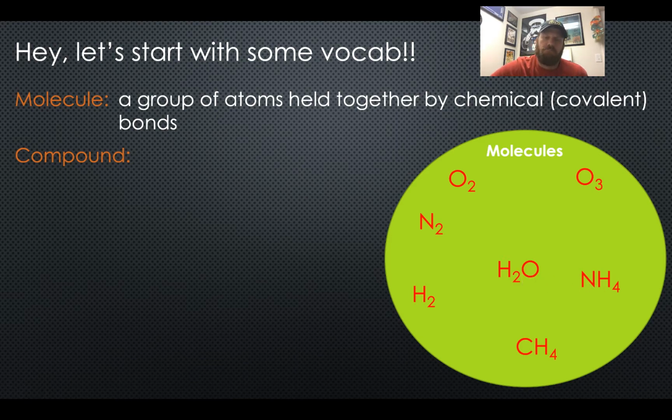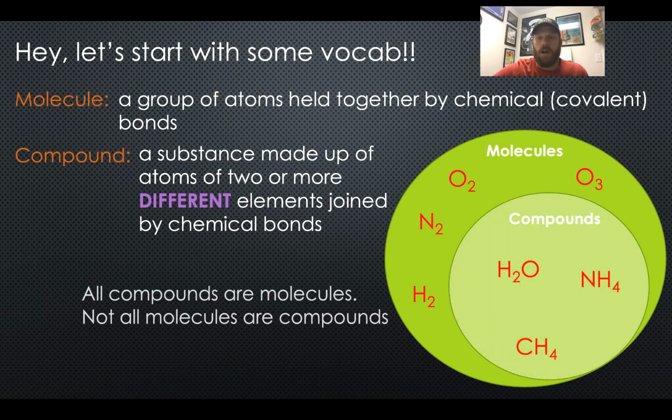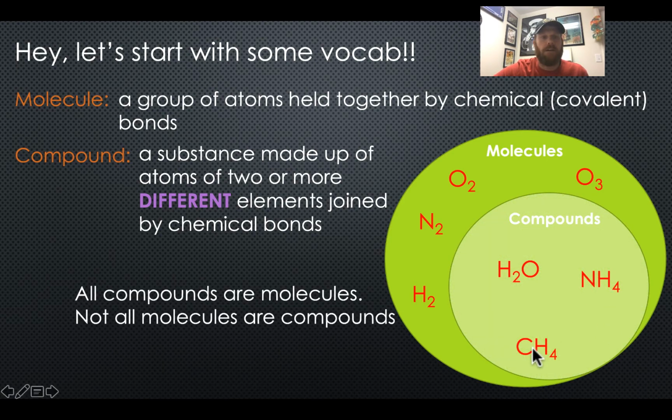Seems easy enough. Compounds are substances composed of two or more different elements joined by chemical bonds. It seems the only difference between the two terms is the word different. Following this definition then, water, ammonia, and methane would be considered compounds. Each of these substances has two different elements bonded together. These substances also fit the definition of a molecule. So water, ammonia, and methane can be considered molecules and compounds.